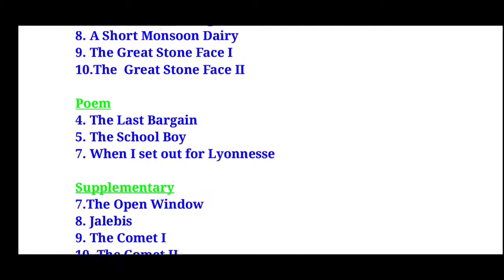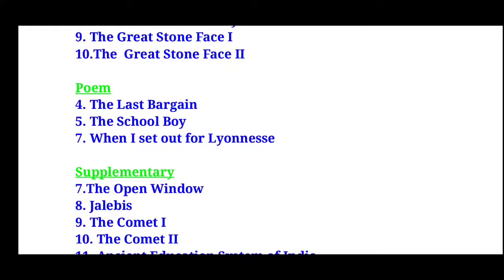Next, coming to the poem area. Here in poem, we don't have 6th poem as it is removed from the board. So you are going to have 4th poem, 5th poem and 7th poem. The 4th poem is The Last Bargain. 5th one is The Schoolboy. 7th one is When I Set Out for Lyonnesse.